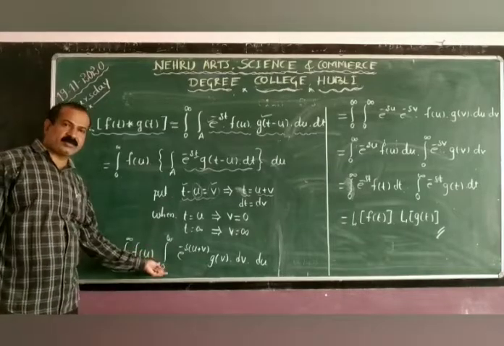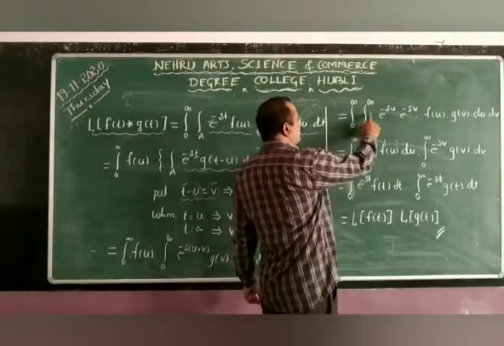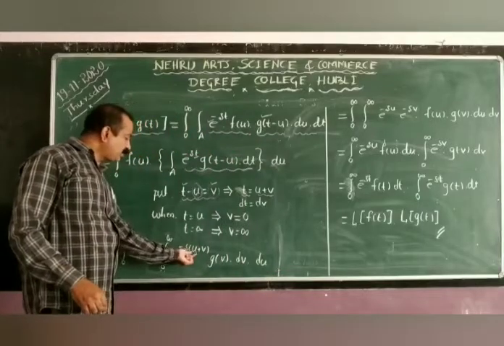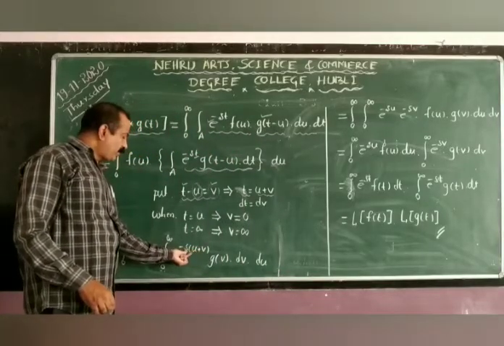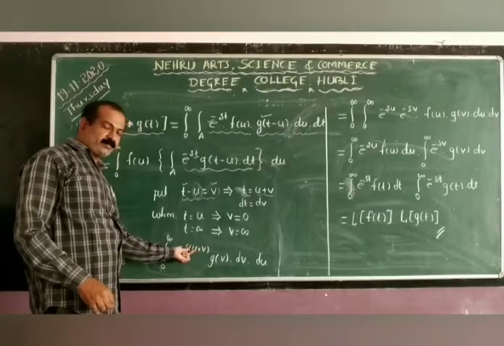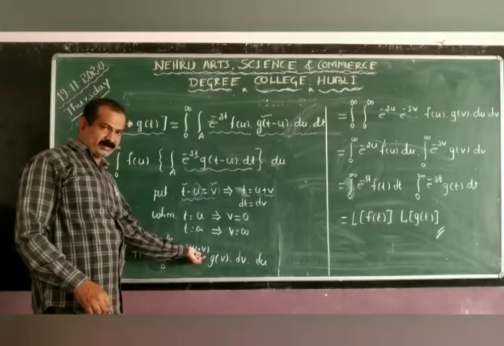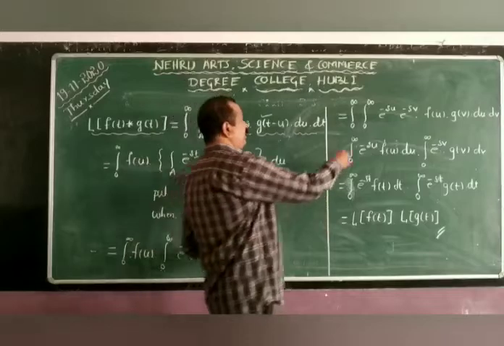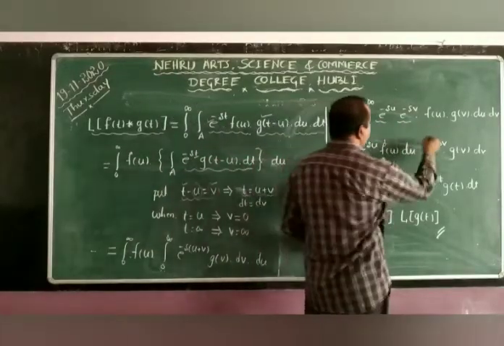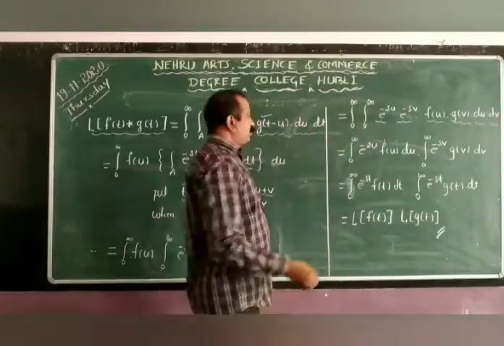So we have again a double integral, both with the same limits, 0 to infinity and 0 to infinity. Multiplying e raised to minus su and minus sv, it is minus su and minus sv in the indices, and splitting that by means of indices, it is separated as e raised to minus su into e raised to minus sv. Already there is f of u and g of v, du and dv.